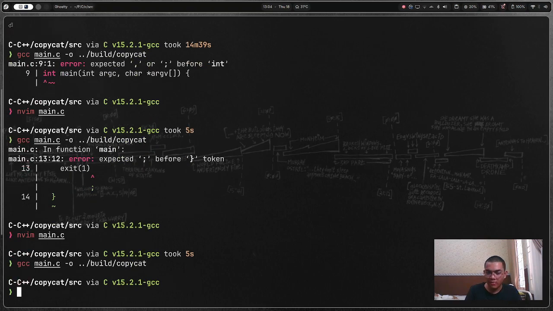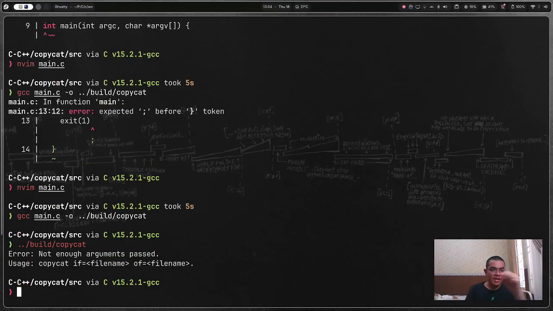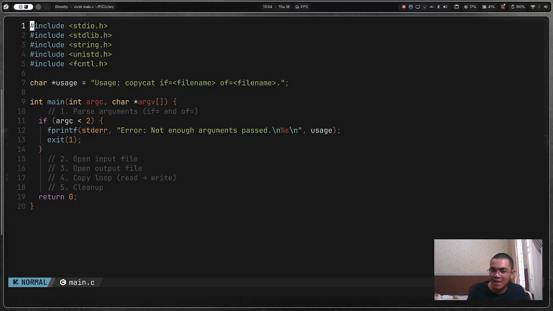And we have that. Let's go ./build copycat. Okay, we have it. Nice. Error, not enough arguments passed. Usage: copycat -i file name -o file name. Okay. One step done. Let's get to another.